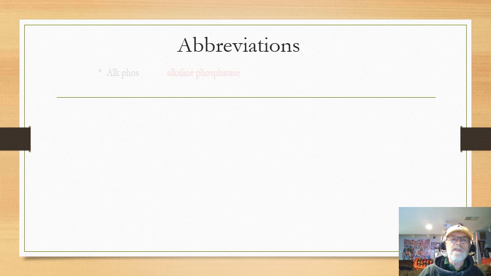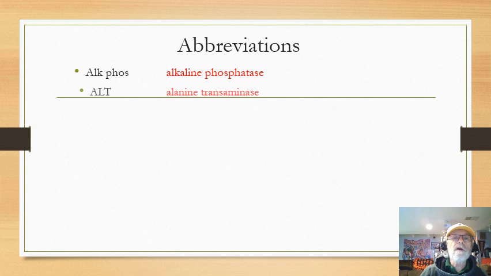I'm going to point out the ones I think you should know. Alkaline phosphatase is basically an enzyme. I probably wouldn't ask that one, but I think it's a very common enzyme to know. Same thing with ALT. ALT stands for alanine transaminase, which is also a liver enzyme. So when people do liver function tests, they look at both the alkaline phosphatase as well as the ALT as well as the AST. Aspartate transaminase is another liver enzyme.